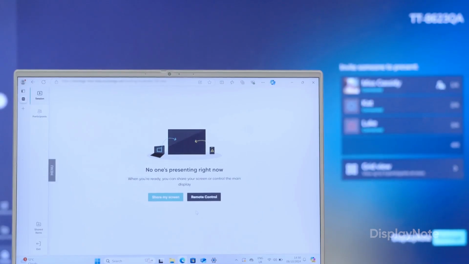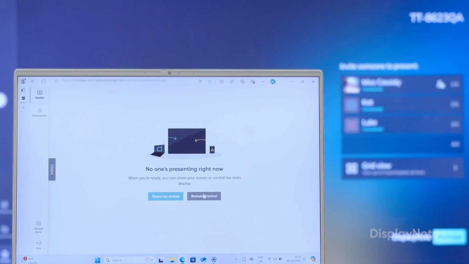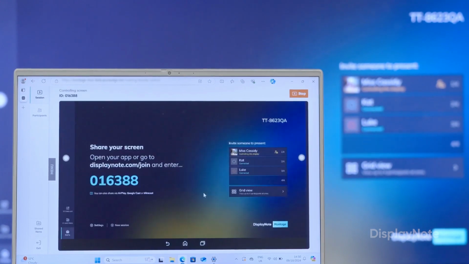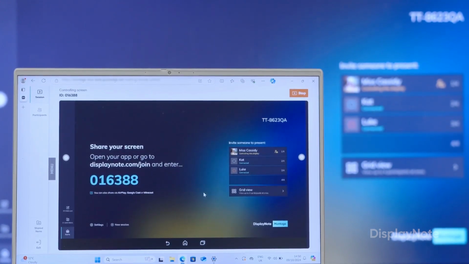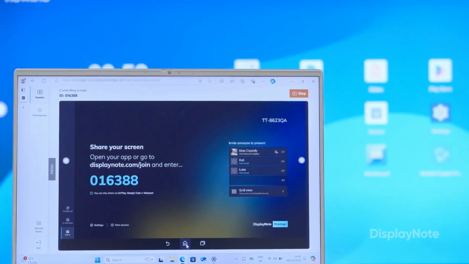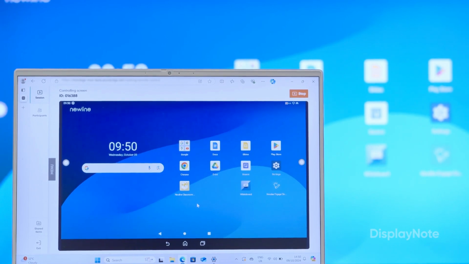You'll also get access to remote control. Moving beyond the screen sharing session, the educator can navigate and interact with the entire display directly from their device. To do this, you're selecting remote control. From here, you'll see a duplication of your main display right onto your laptop. And from here, you can then navigate this screen sharing home screen, or you can actually minimize this and move into the home screen of the board itself. For example, turning on whiteboard.